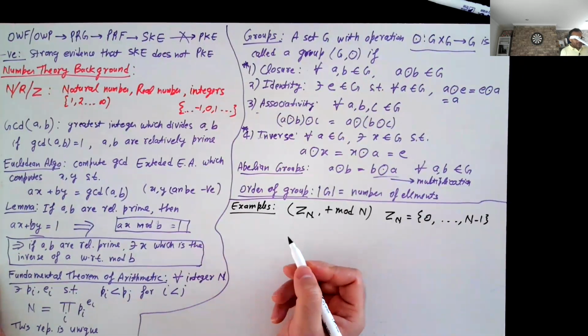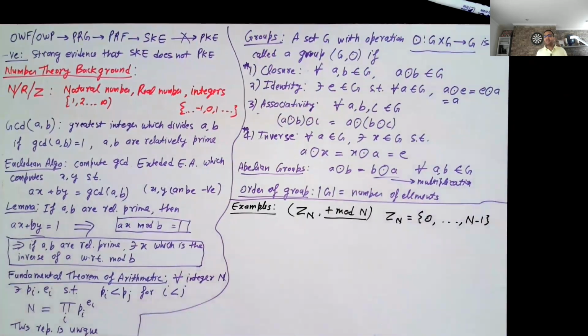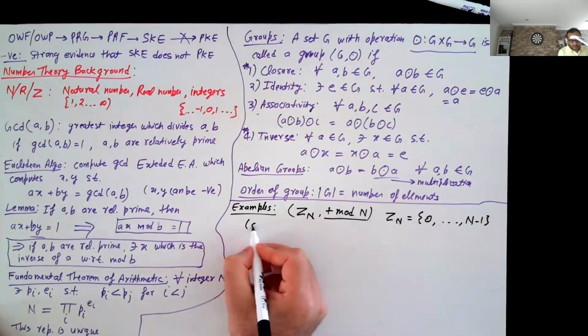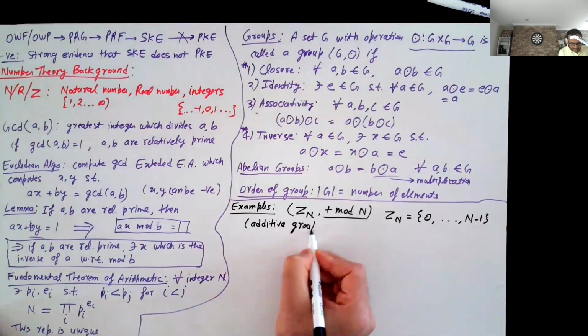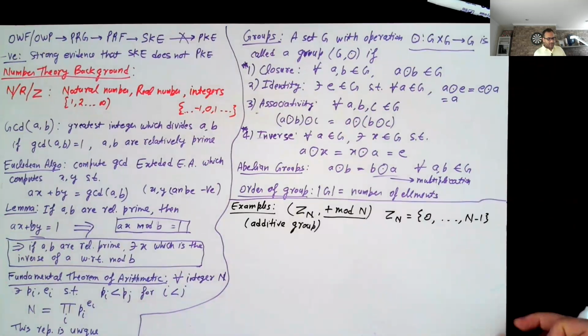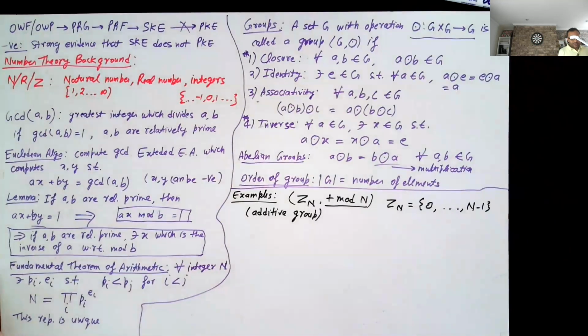And by the way, because this group operation is some variant of addition, this is known as an additive group. If the group operation resembles addition, we call it an additive group. If it resembles multiplication, we will call it a multiplicative group, and so on. But of course, just keep in mind that it's not really just addition or multiplication, it's modular addition or modular multiplication. So let's try to prove that this is a group.